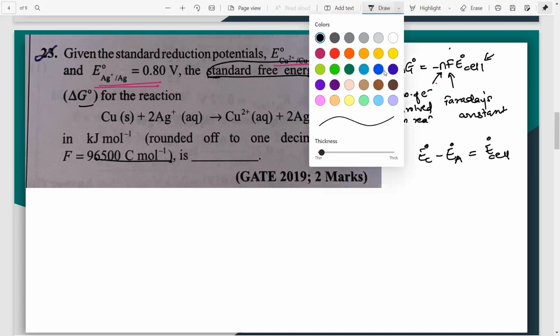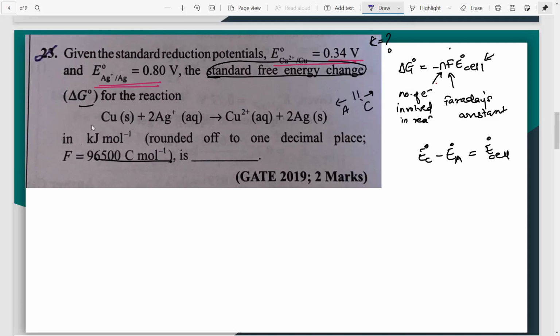Very simple, I'll tell you. Look at the species to the left and the right. Can you see here Cu has become Cu2 plus. Can you tell me how Cu can become Cu2 plus? It has become positive. Means what? It has lost electrons. So this Cu must have definitely lost electrons. But how many electrons? If it loses one electron, it would be Cu plus. But it's 2 plus over here, means it has lost 2 electrons. Understanding?